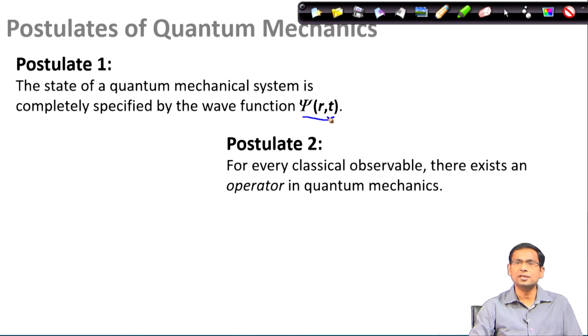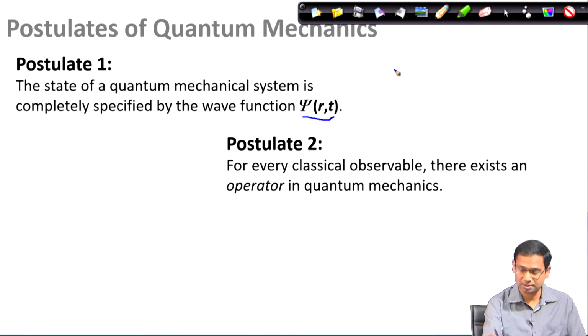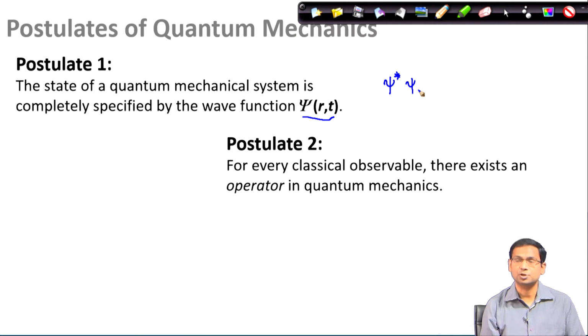That means everything that we possibly can know about the system is out there in this state function psi, but the wave function itself does not have any physical meaning. However, what has a physical meaning is its square. So, in particular, according to Born's interpretation, the quantity that has a physical meaning is your psi star psi, and this is actually the probability density of this particle.